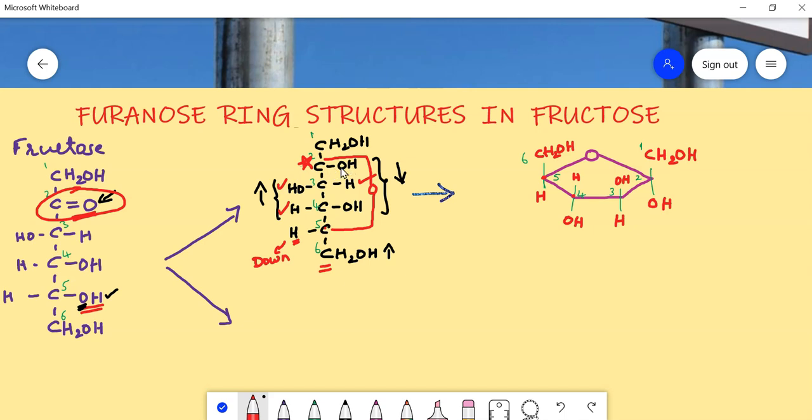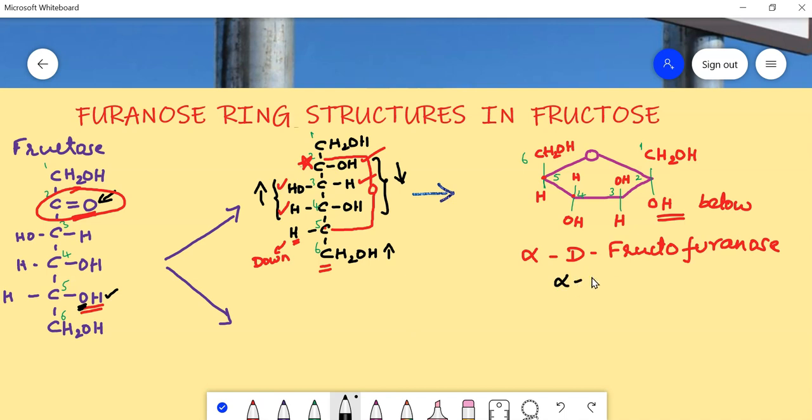Now by the formation of this hemiketal ring, this 2nd carbon also became an asymmetric chiral carbon. Thereby it leads to the formation of 2 isomers. If the functional group's hydroxyl group is below the plane, then which configuration is this called? It is alpha D. Let's name it fructo, and this is a furanose ring, alpha D fructofuranose, or we can just write alpha D fructose. Simply we can write the alpha D fructose structure.